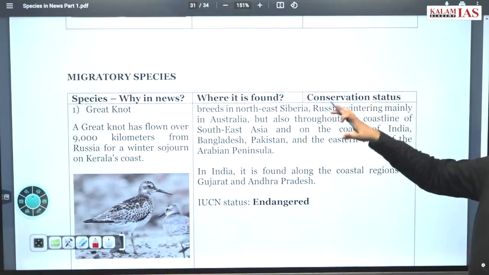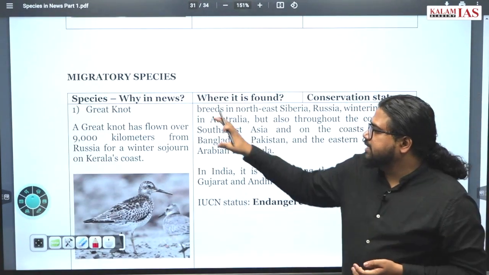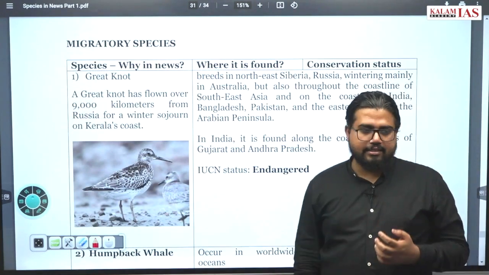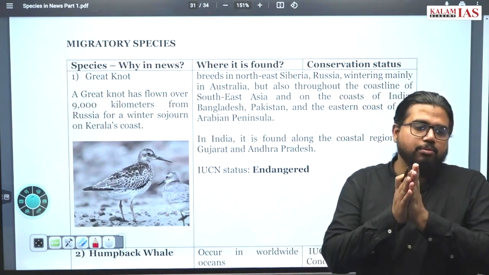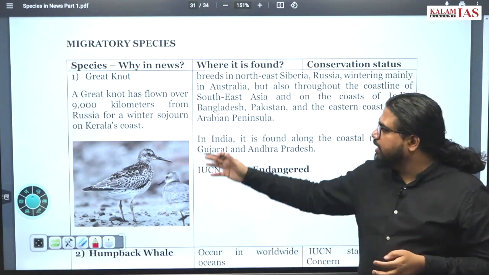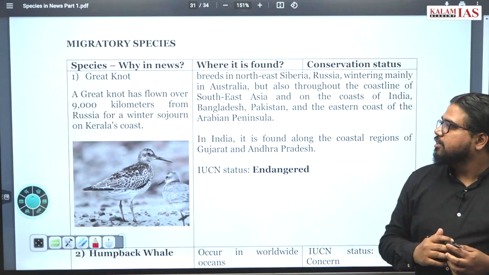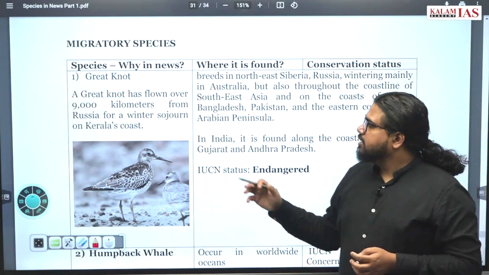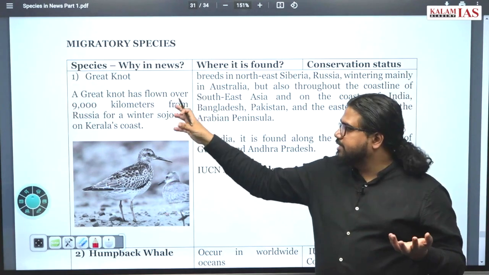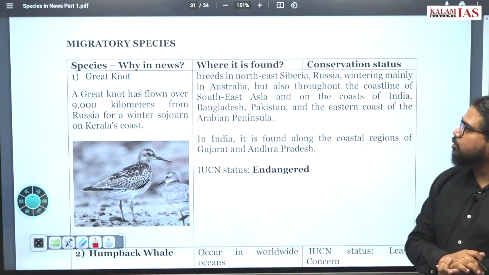Now we focus on some of the migratory species. The first one is the great knot. It's a very small bird, but if you look at the distance it covers, it's considerably huge. Around 9,000 kilometers during this migration. It has recently been observed, coming from the Russia-Siberia region, on Kerala's coast.